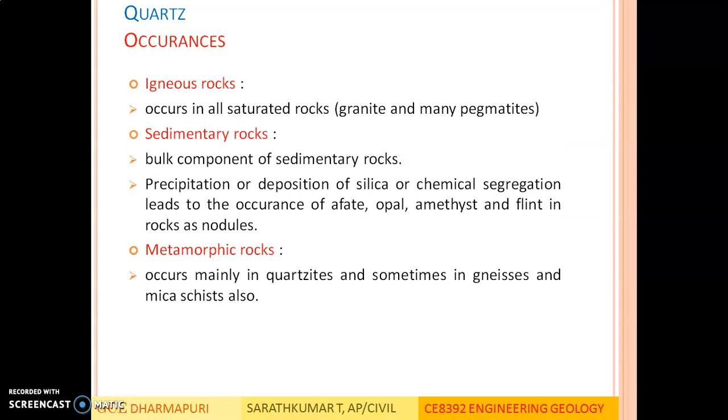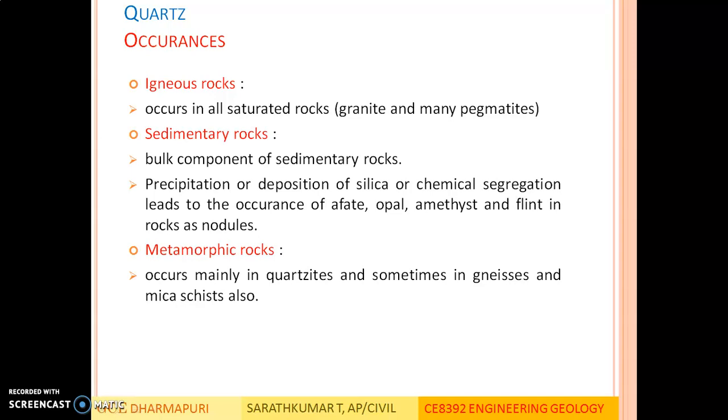So, occurrences in igneous rocks: it occurs in all saturated rocks like granite and many pegmatites. In sedimentary rocks, quartz is the bulk component. Precipitation or deposition of silica, or chemical segregation, leads to the occurrence of various rocks or minerals like agate, opal, amethyst and flint in rocks as nodules.